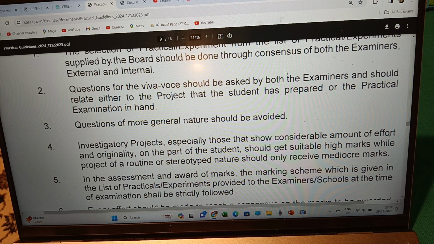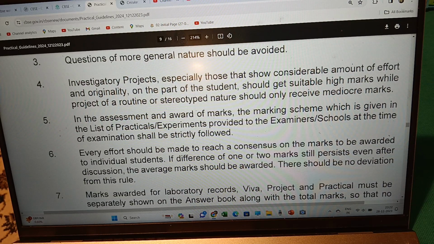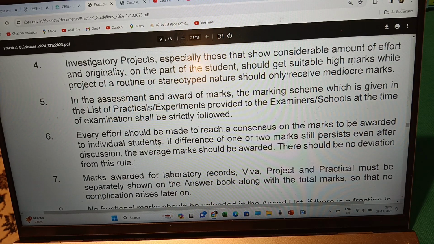Next one is that in the assessment and award of marks, the marking scheme which is given in the list of practical experiments provided to the examiners, schools at the time of examination shall be strictly followed. What should be the maximum mark? What is the mark given to practical exam? What is the marks given to internal assessment? What is the marks given to the project? It may be different for different subjects as far as plus 2 is concerned.